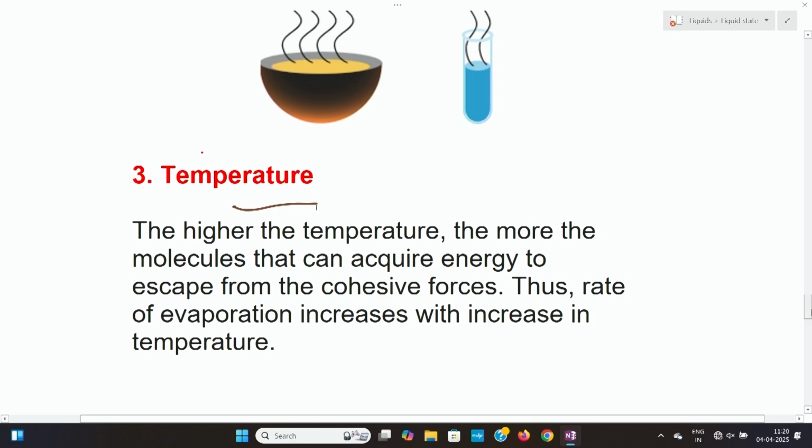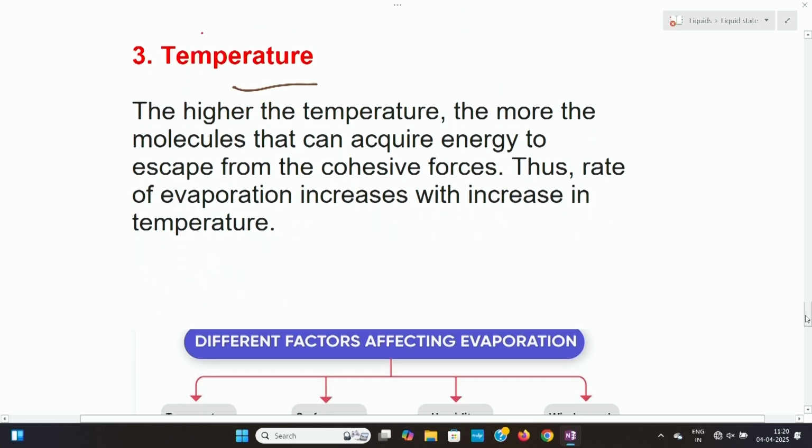If the temperature is high, the evaporation will also be high. That means when we apply temperature, the kinetic energy of the molecules will be higher. If the kinetic energy of the molecules is higher, then the evaporation will be fast. The rate of evaporation will be fast. That is, the rate of evaporation increases with increase in temperature.